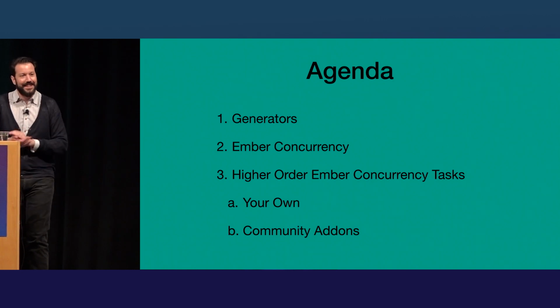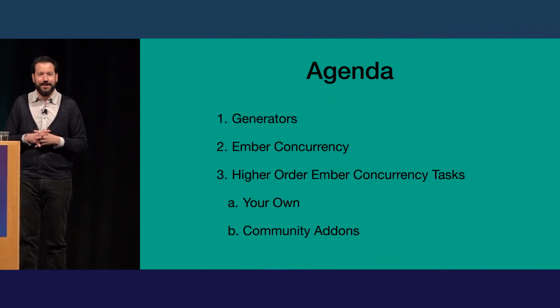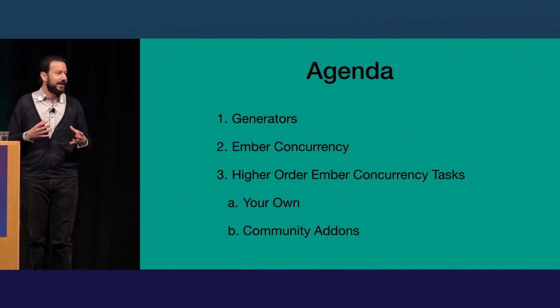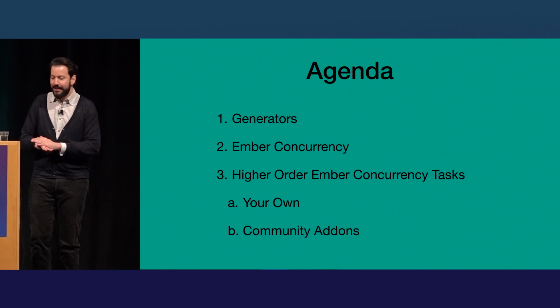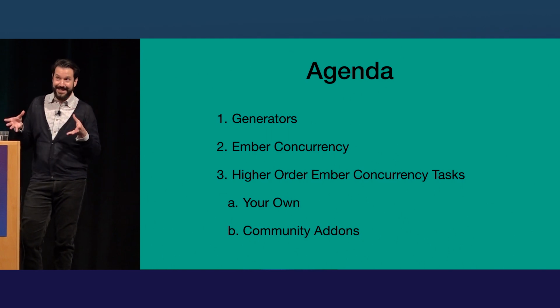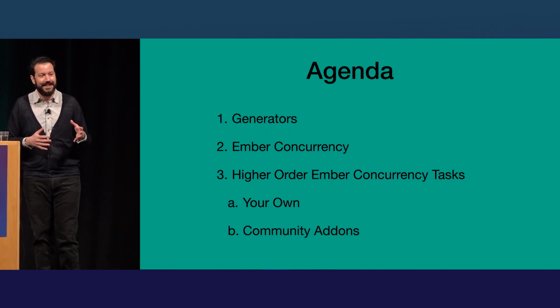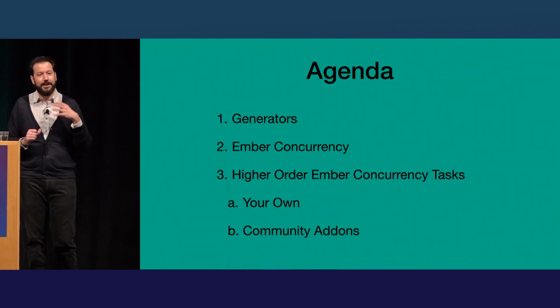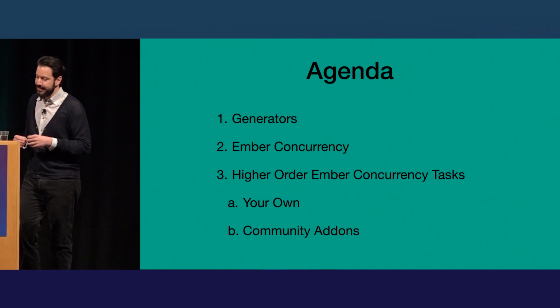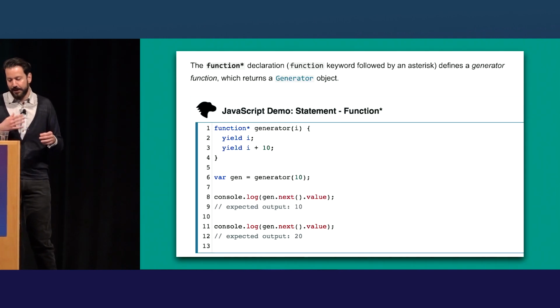So the agenda today, I'm going to talk about generators, which is a relatively new feature in JavaScript that's basically at the core of Ember Concurrency. I'm going to talk a little bit about Ember Concurrency itself. And then the topic of this talk is higher order Ember Concurrency tasks, which I'm going to talk about. So how you could build your own, or how I built my own, and also there's some community add-ons that are out there. So what are generators?